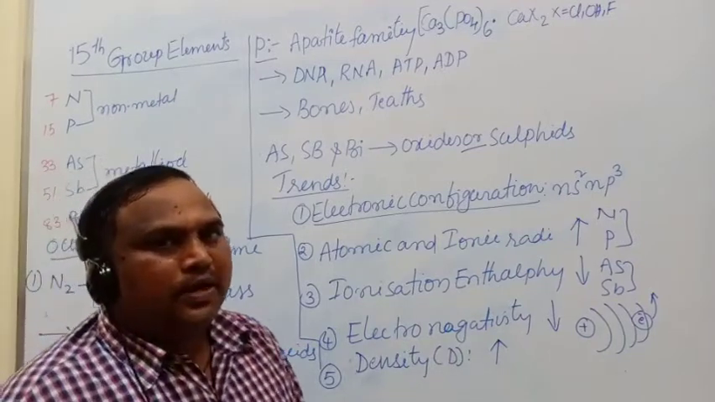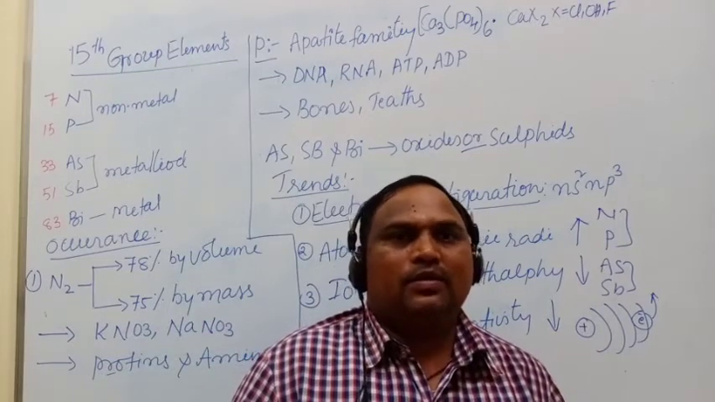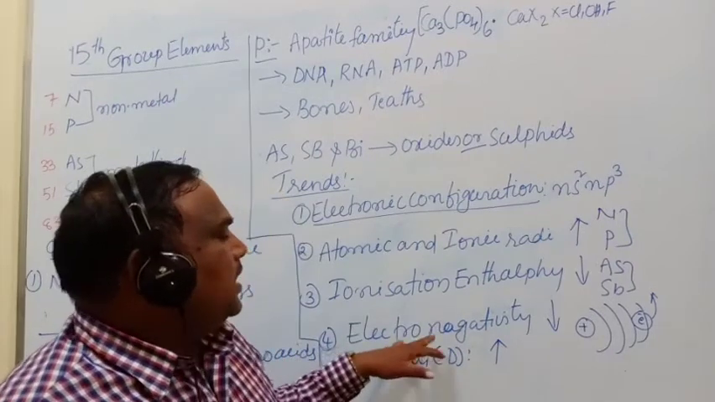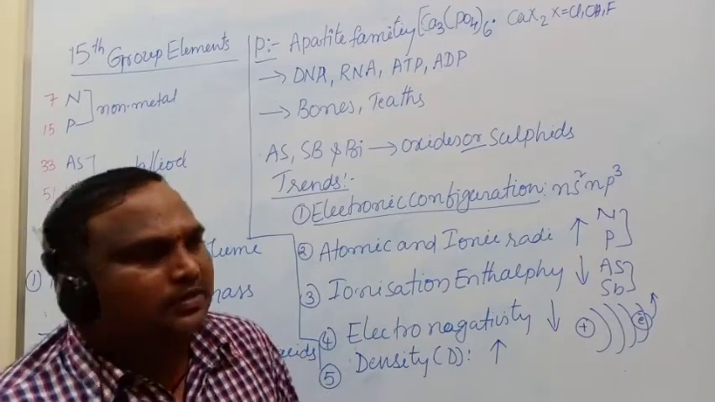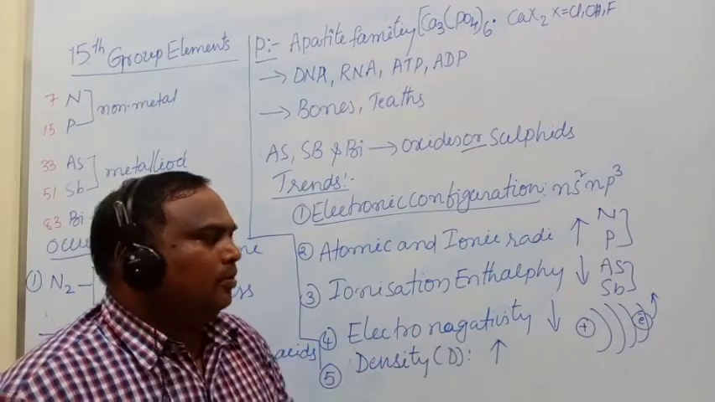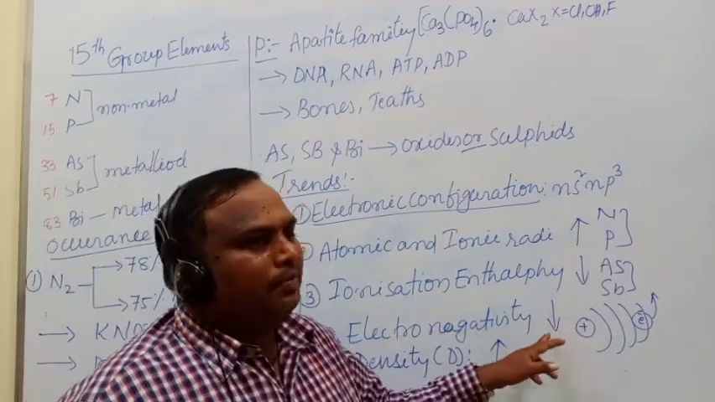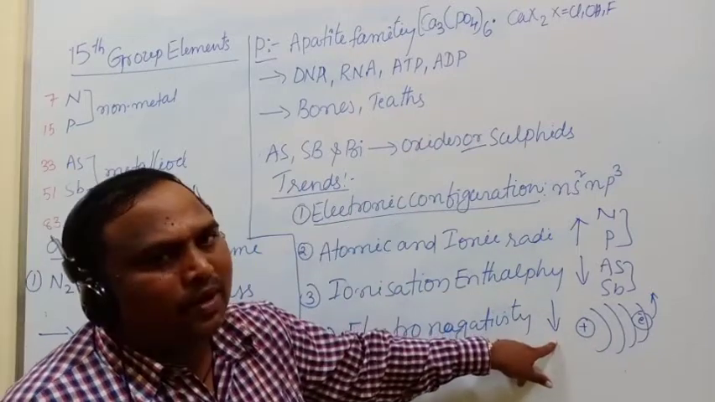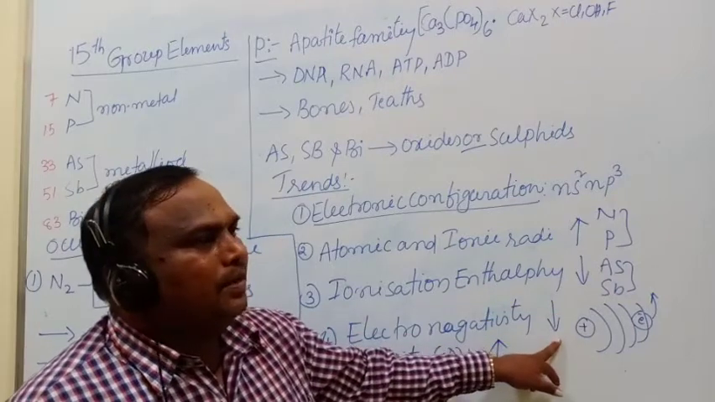Electronegativity is the tendency of an atom to attract the electrons from another element. In the periodic table, the most electronegative atom is fluorine, then oxygen, then nitrogen. That means nitrogen is the third most electronegative atom in the periodic table. This electronegativity decreases from top to bottom of the group.